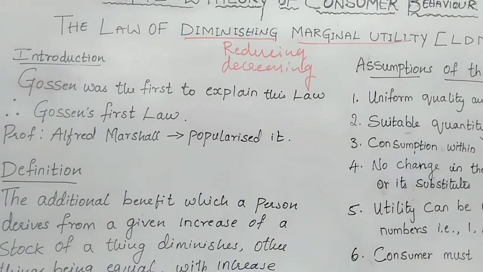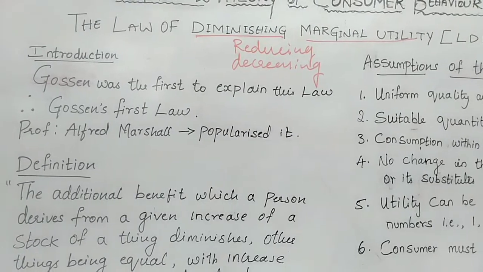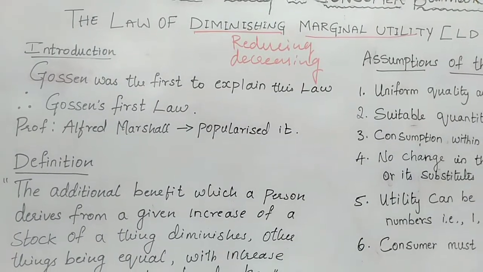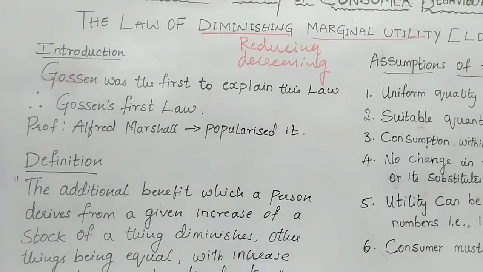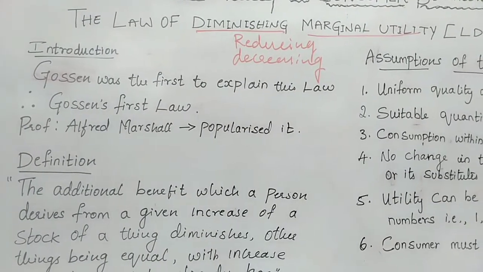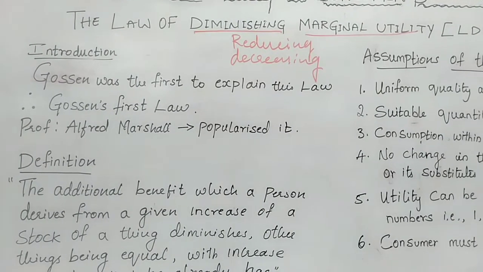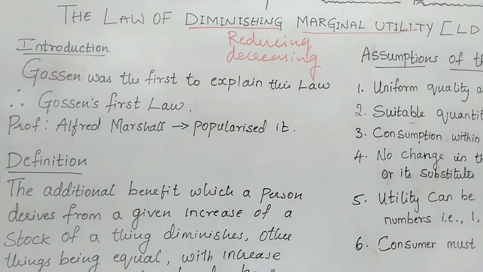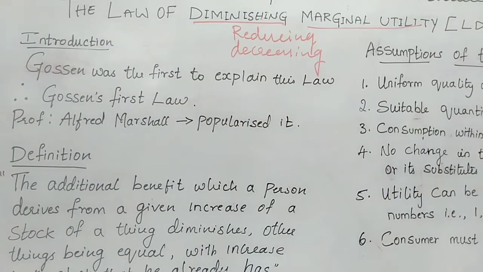When you eat more and more of it, at the same time we feel bored of it. In the same way, here also the consumer finally reaches the saturation level. Saturation means we feel satisfied. It means though human wants are unlimited, any particular want is satiable. That means it becomes saturated.